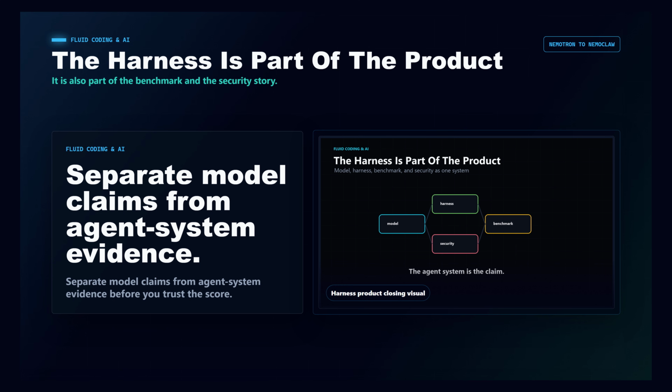That is the practical takeaway. For coding agents, the harness is not plumbing. It is part of the product, part of the benchmark, and part of the security story.